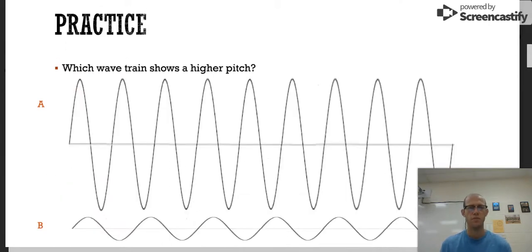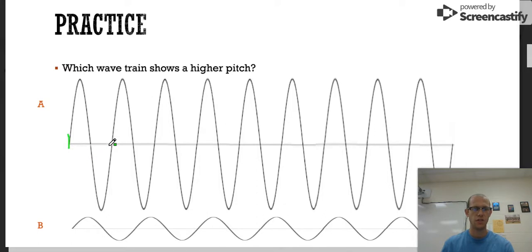Another two examples. This one asks for what the higher pitch is specifically, but let's do both, starting with the pitch, and then we'll go into the loudness, so the intensity. Higher pitch, though, that deals with how many times it's duplicated in 1 second. So the ones that are more compressed are going to have the higher pitch.